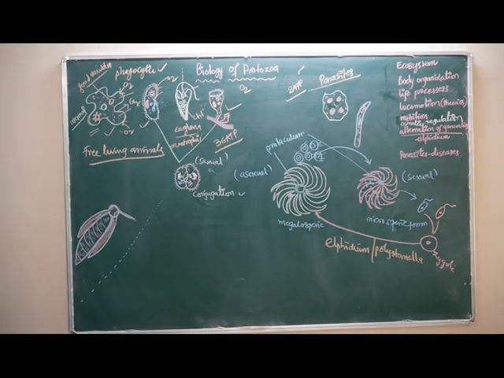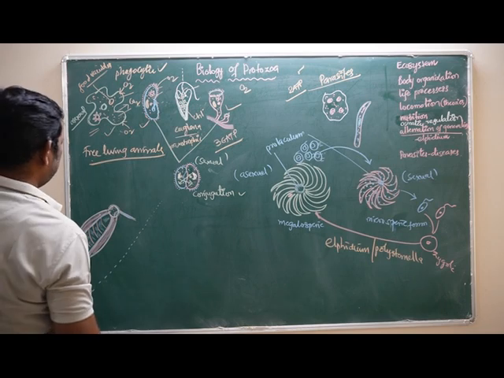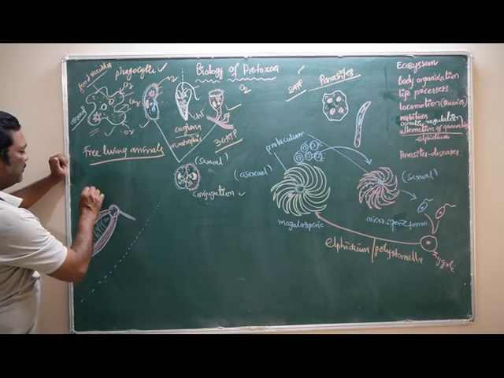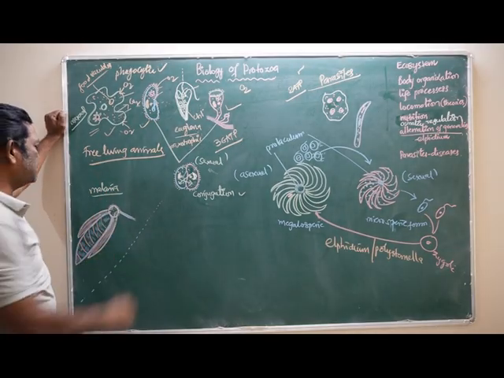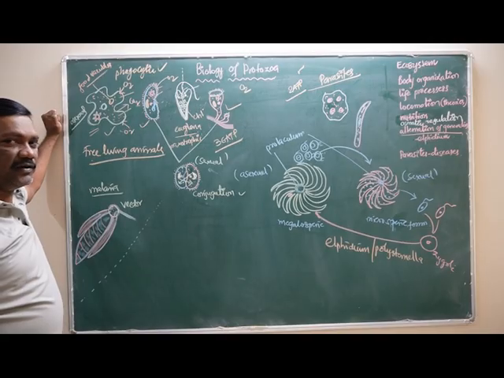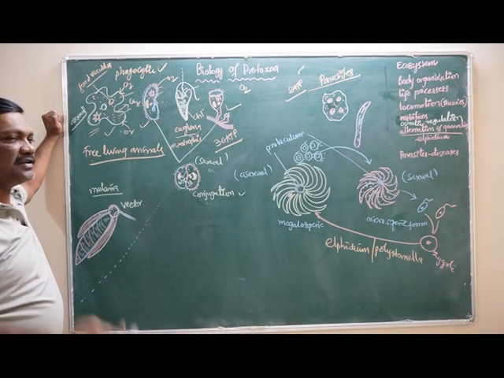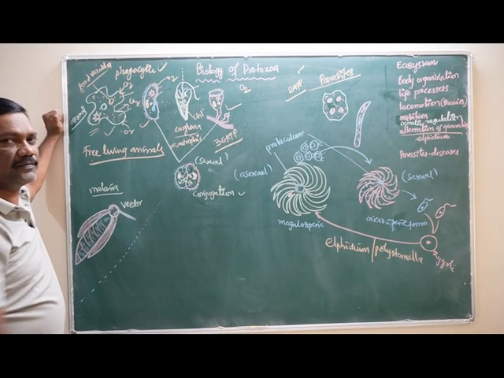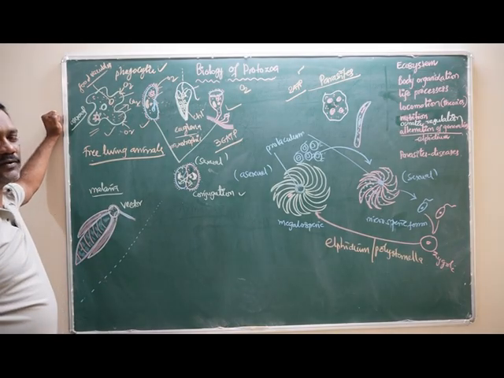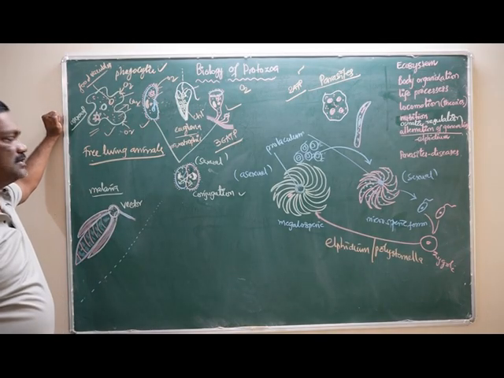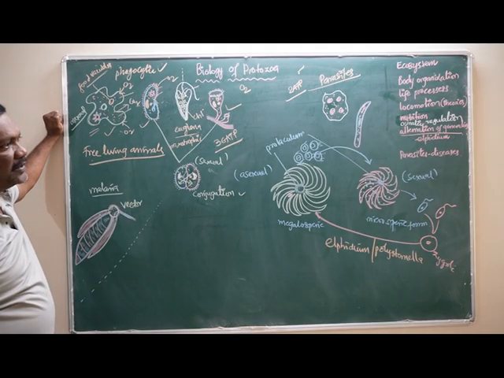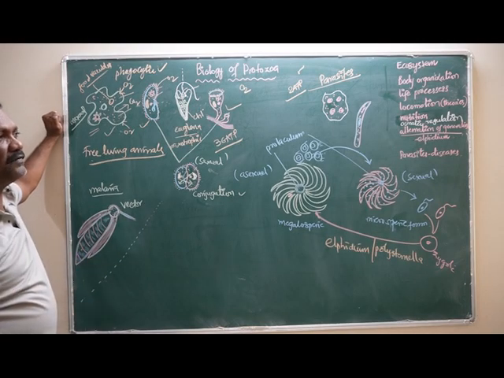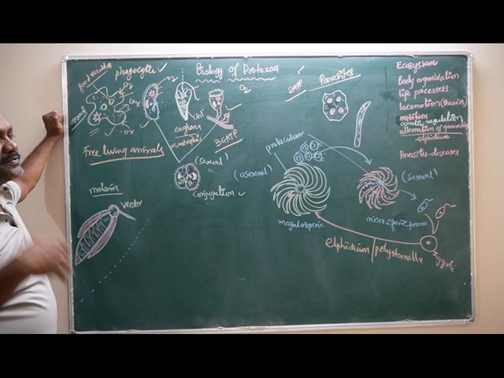Next, we will focus on parasites. This is the mosquito, the female Anopheles mosquito, which can transfer the parasite. This is the vector actually. The mosquito does not cause malaria. Actually, it can transport the Plasmodium. Plasmodium is responsible for causing malarial disease in our body. The mosquito acts as the vector which transports the Plasmodium. There are 4 species: Plasmodium malariae, Plasmodium ovale, Plasmodium vivax and Plasmodium falciparum.